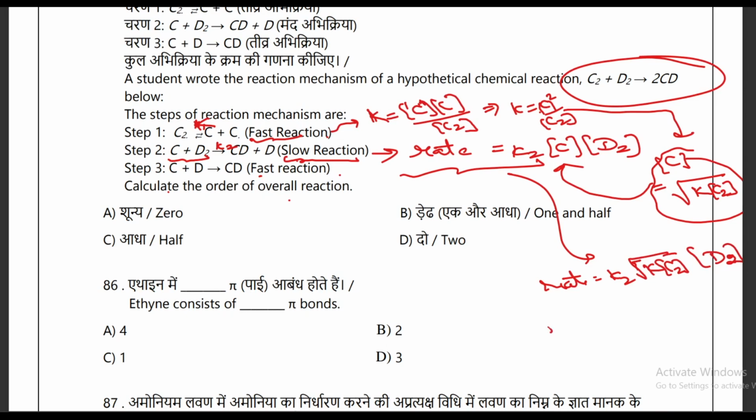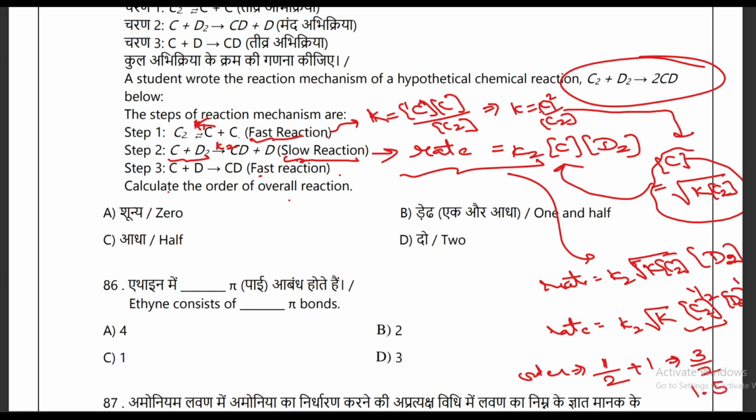Okay, so at the end you will get rate as K2 root of the equilibrium constant K value, with half for C2 and D2 1. Okay, so when you calculate the overall order, the power of C2, stoichiometric coefficient is half, and for D2 is 1, and you will get overall order half plus 1, that is 3 over 2, which is 1.5. So out of the four options, B option is your correct answer.